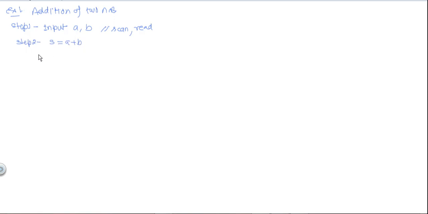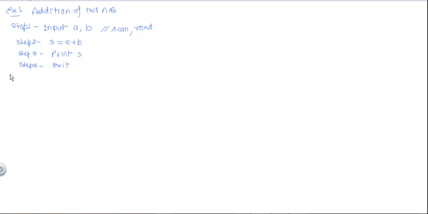So in step 2 we have added the number. Now in step 3 we can print the result. So here we will write print S, and we can add one more step, that is step 4, where we can write exit explicitly, so that anyone can see that algorithm is here terminated. So this is one example where we have written the algorithm in this manner.